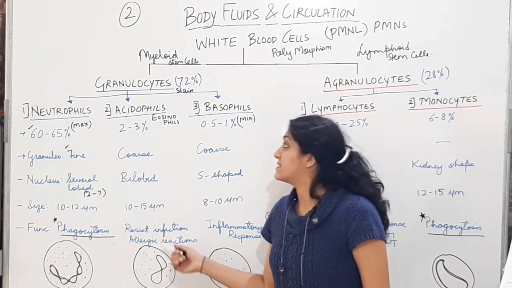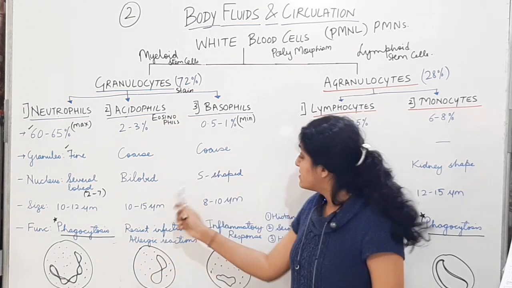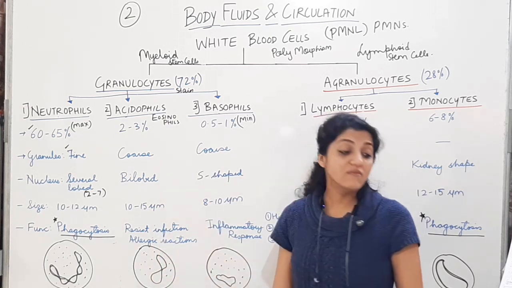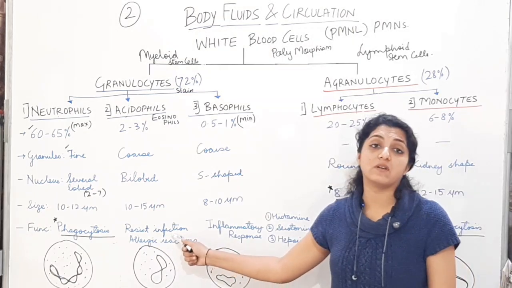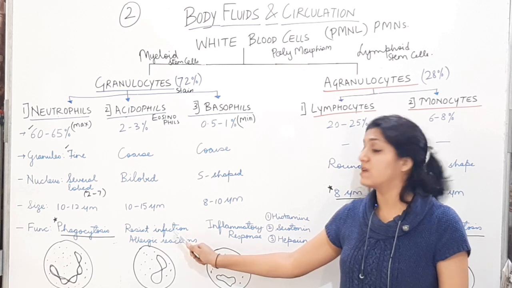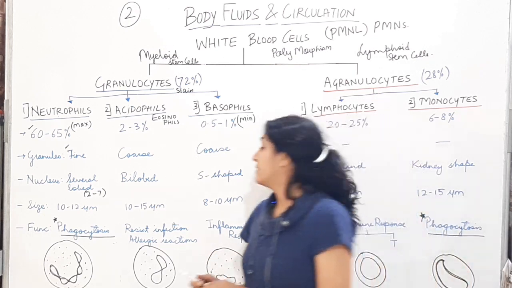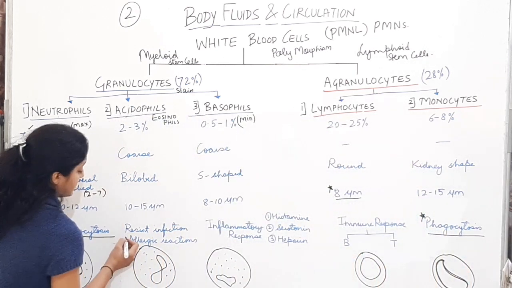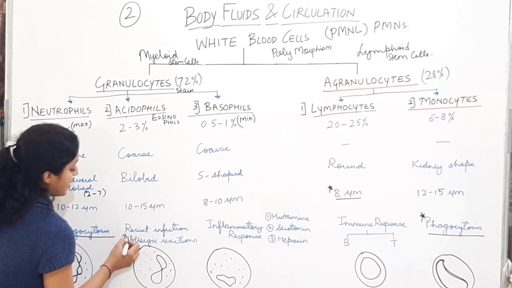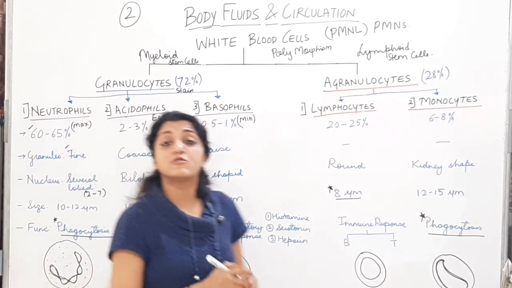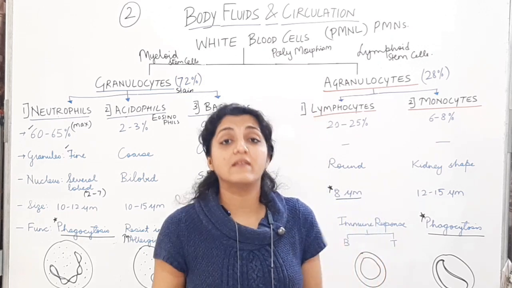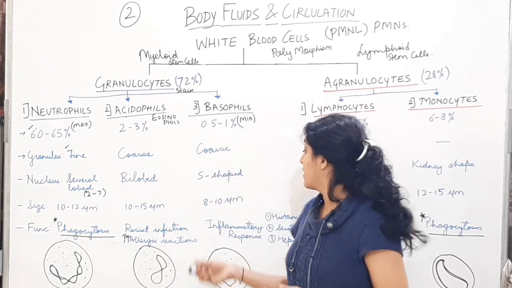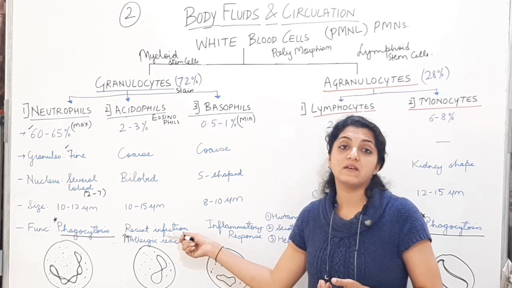Alright, now next, the acidophils. Acidophils are going to resist infection. In case of infections, in case of allergic reactions, their number is going to increase. So in allergic reactions their number will increase. They will show antihistaminic property. They are going to protect the body against allergy, and they are going to resist infection.